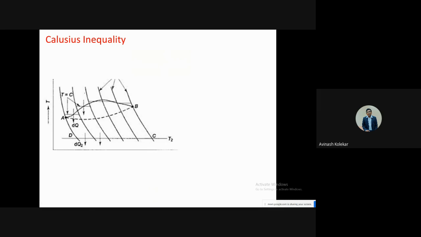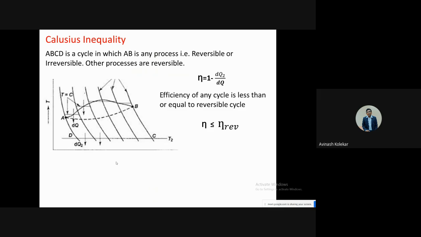Now there is one relation that is called the Clausius inequality. There is a huge proof based on the efficiency formula and the assumption, or we can say the Carnot theorem, which says reversible engines give more efficiency than any other engine.